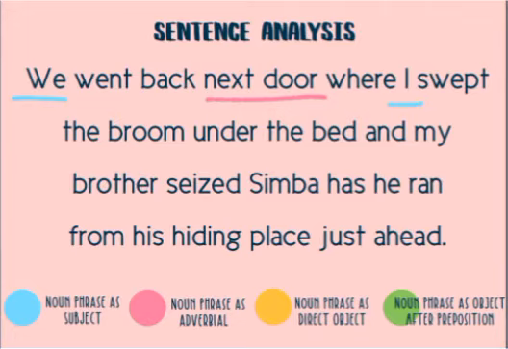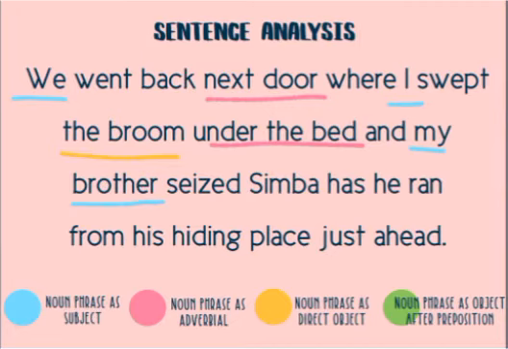"I" is a noun phrase as subject. We can only substitute "I" with a subject pronoun. "The broom" is a noun phrase as direct object because it is the only object of what I am doing. "Under the bed" is a noun phrase as adverbial because it refers to where I swept the broom.